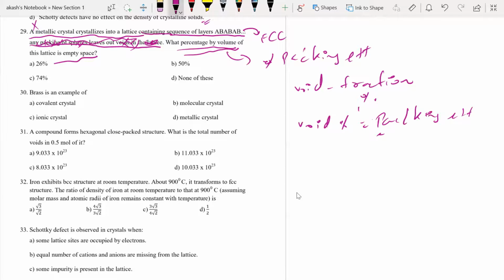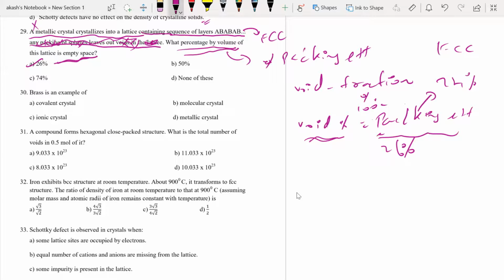Void percentage is 100 minus packing efficiency. Obviously, whatever the packing efficiency is, out of a total of 100%, the rest would be empty space. We know the packing efficiency for FCC is 74%. So the void percentage, which is what they're asking, would be 26% of this entire volume. If you marked 74, the answer is wrong. That is 100 minus packing efficiency, that is 26%.